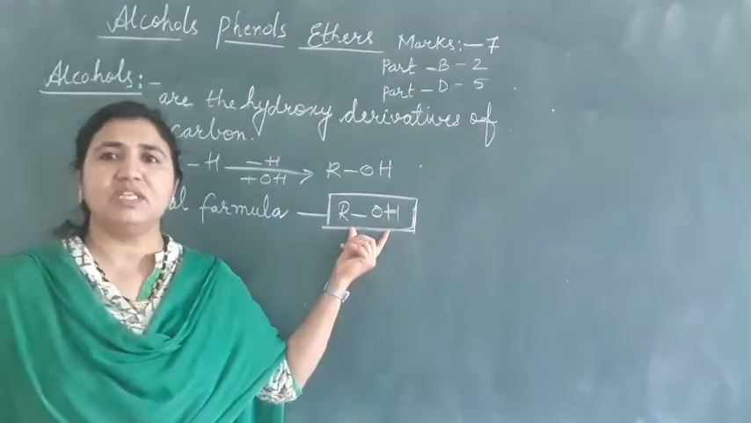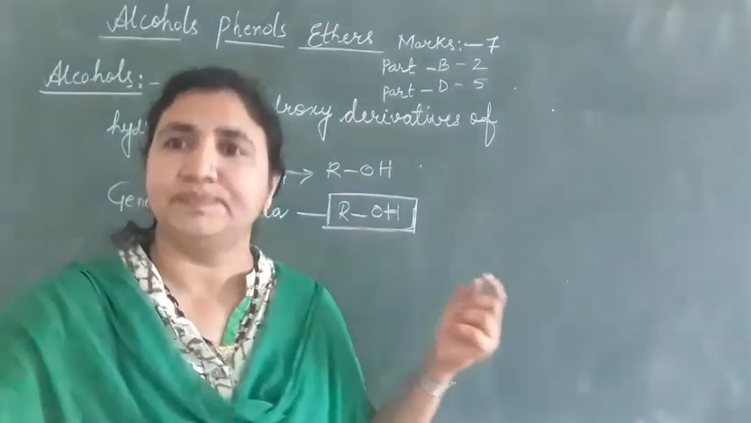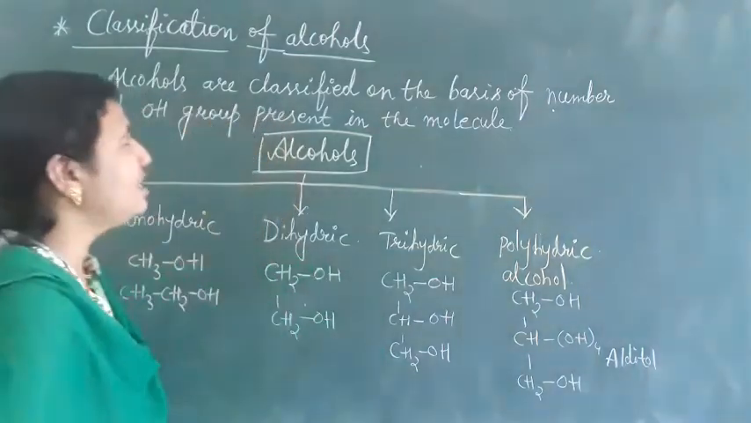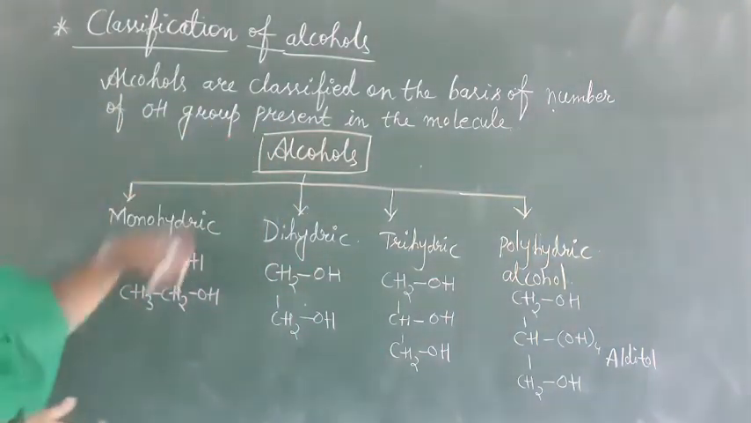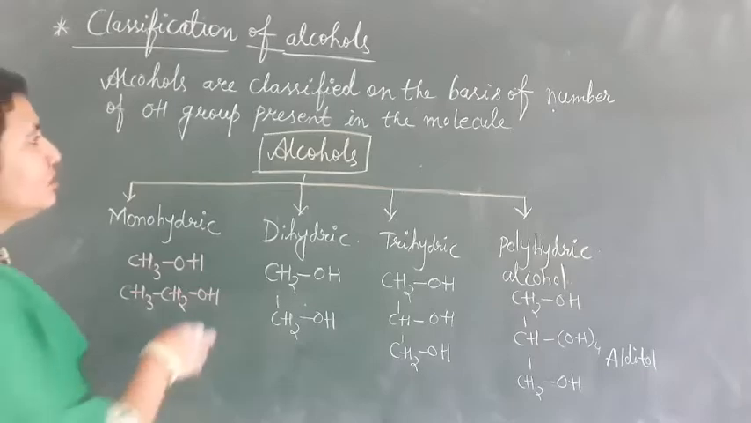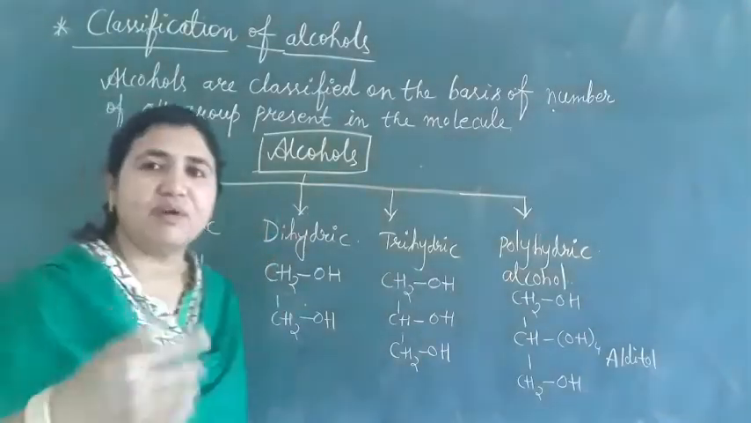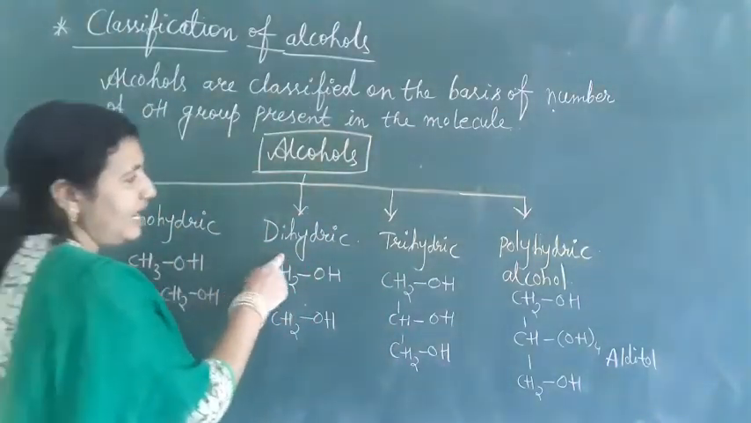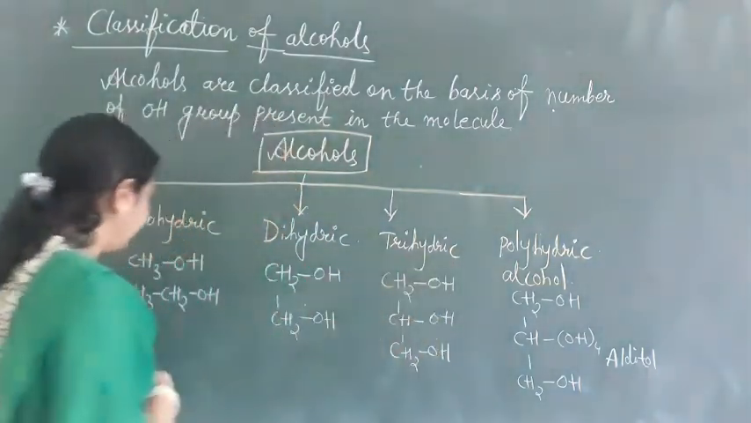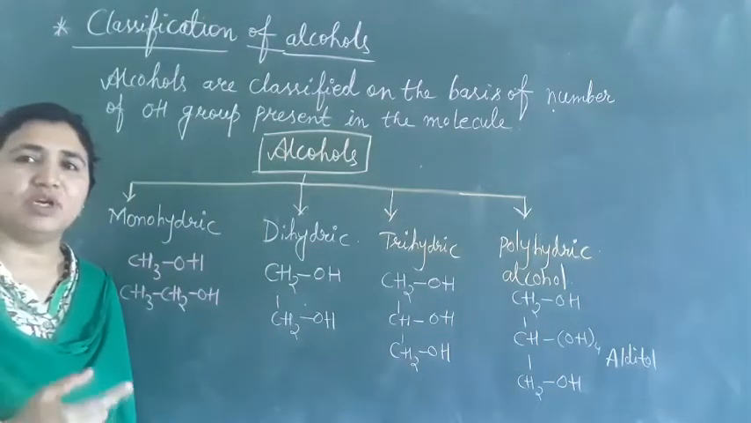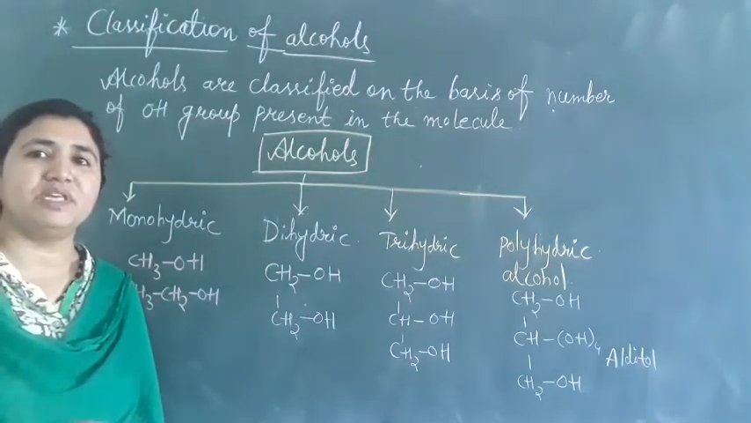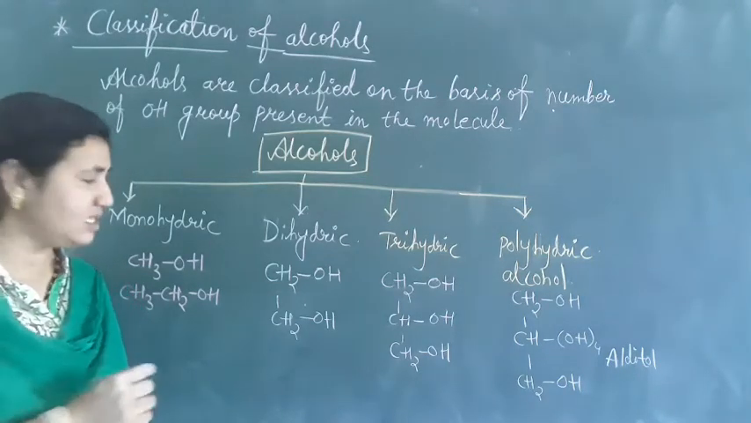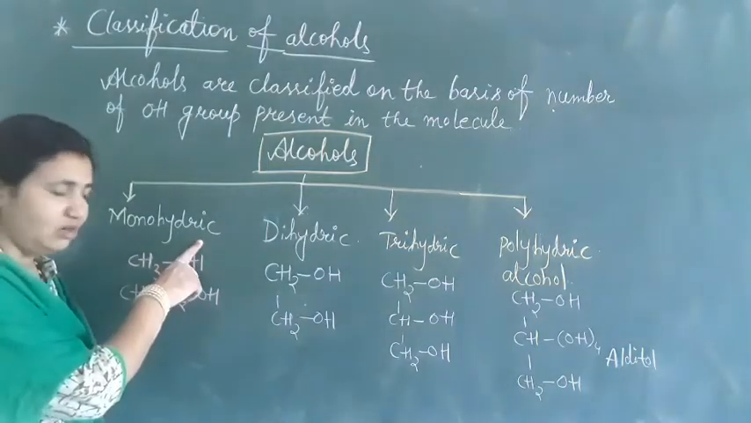Next we are going to see the classification of alcohols. Alcohols are classified on the basis of the number of OH groups present in the molecule. The types are monohydric, dihydric, trihydric and polyhydric. Monohydric alcohols means the molecules contain only one OH group in their structure. The alcohols in which only one OH group is present in their structure are called monohydric alcohols.